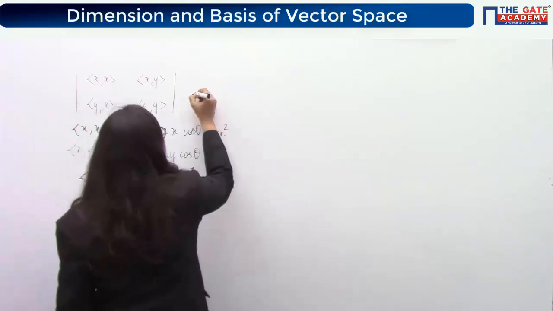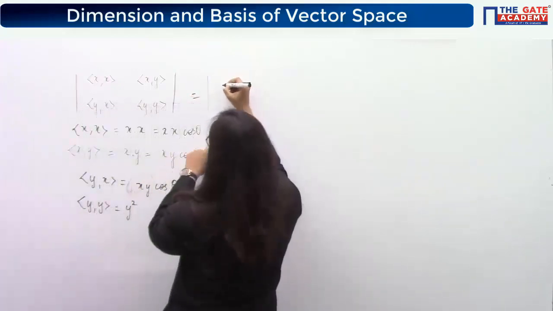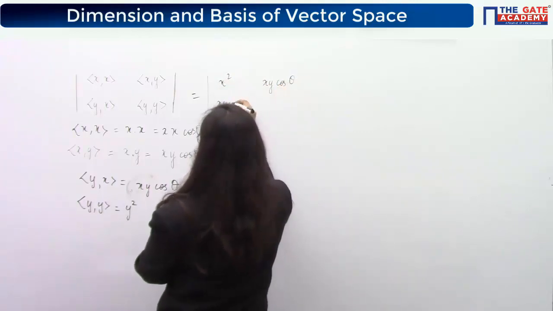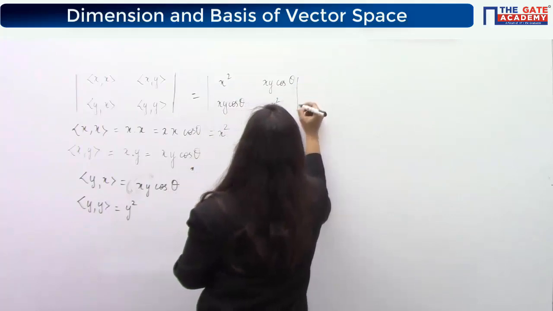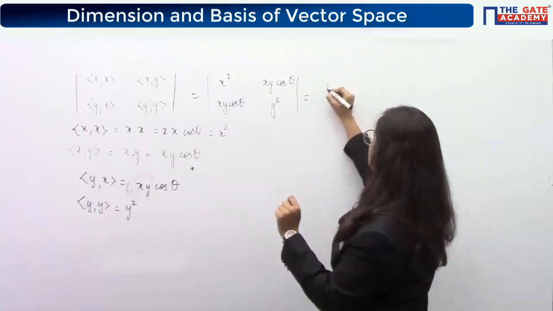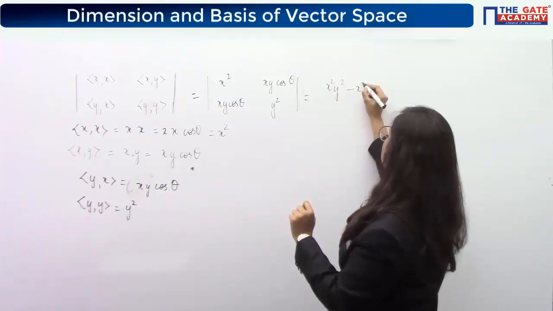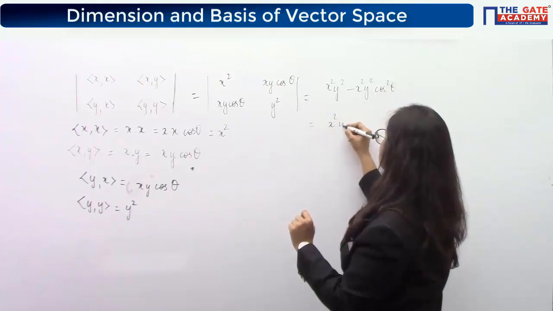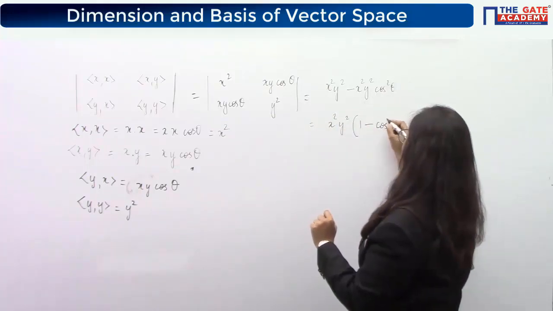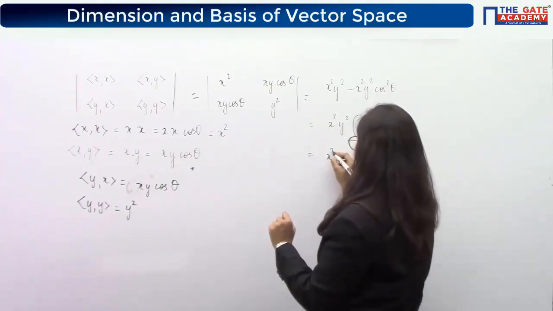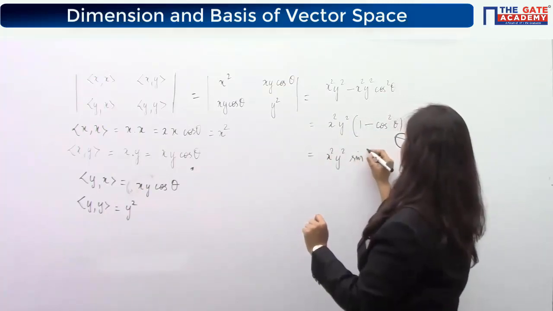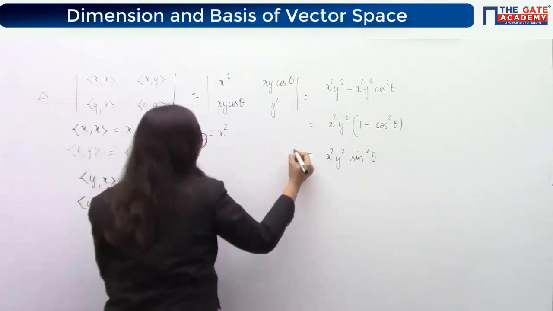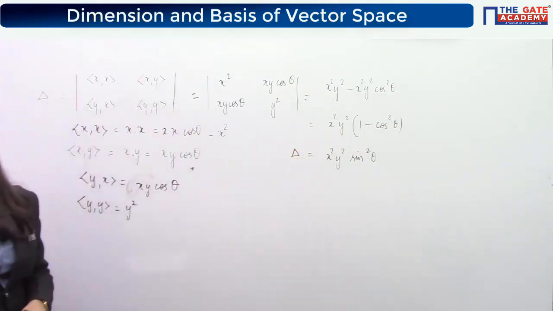So finally this determinant comes out to be, substituting the values, x square, xy cos theta, xy cos theta, and y square. Just simplify this a bit and solve the determinant. So you will get this, and you can take x square y square as common, so it will become 1 minus cos square theta. Let's say I denote this value by del, so del comes out to be x square y square sin square theta.